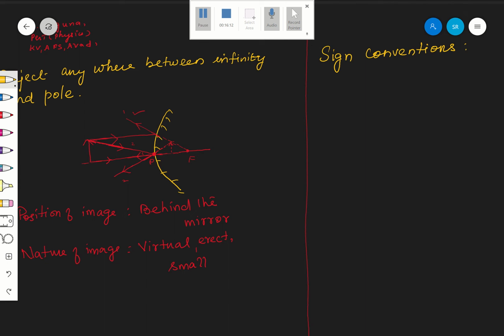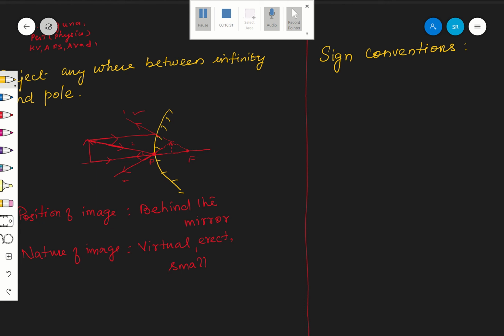What do you mean by sign convention? See, for example, in the case of a concave mirror, sometimes the image is formed to the left of the mirror, sometimes to the right of the mirror. And sometimes the image is formed above the principal axis. The object will always be above the principal axis, but sometimes the image is formed above the principal axis and sometimes below it, correct? Therefore, you have to give some sign.